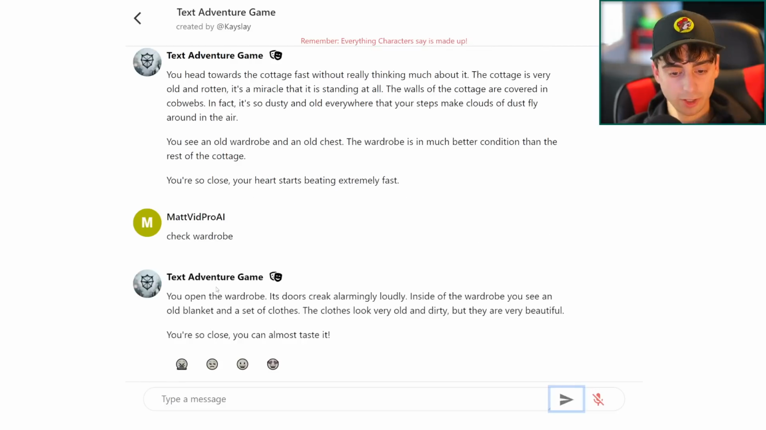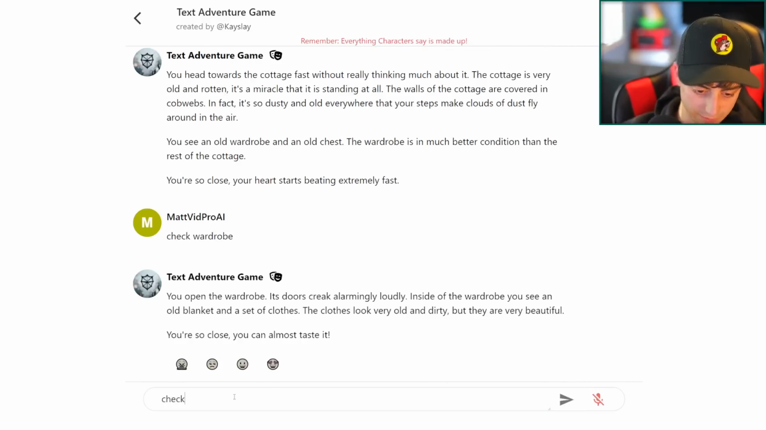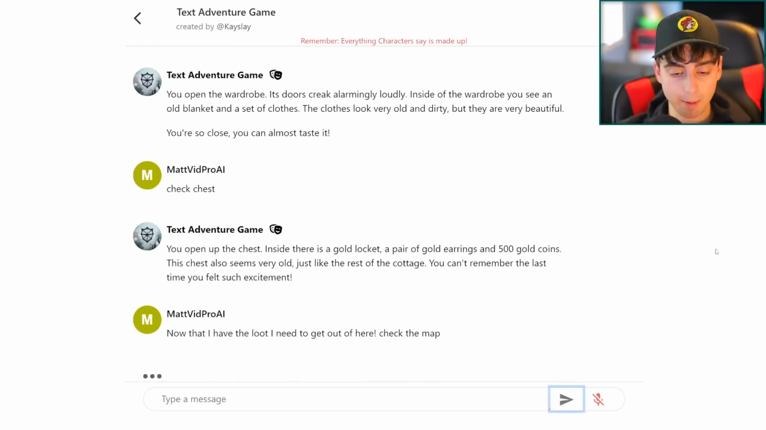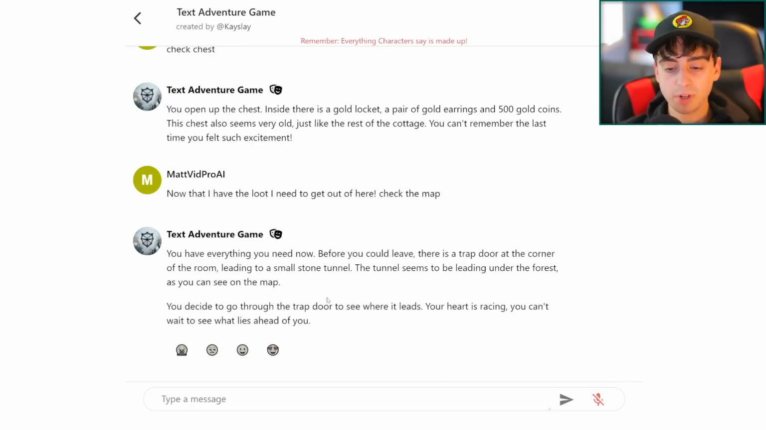Check wardrobe. So, we check the wardrobe, just some clothes. That's not really what we're looking for. We'll check the chest next. We open up the chest. Inside there's a gold locket, a pair of gold earrings, 500 gold coins, and yes, we have actually found the loot. Now I've got the loot, I need to get out of here. Check the map. And as you can see, now it's continuing our journey here, telling us there's a trap door, and we're going through the trap door.